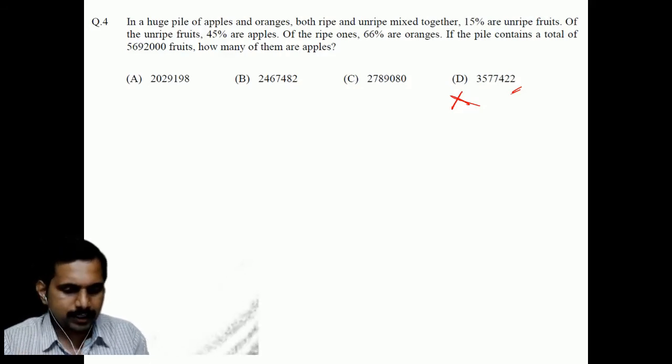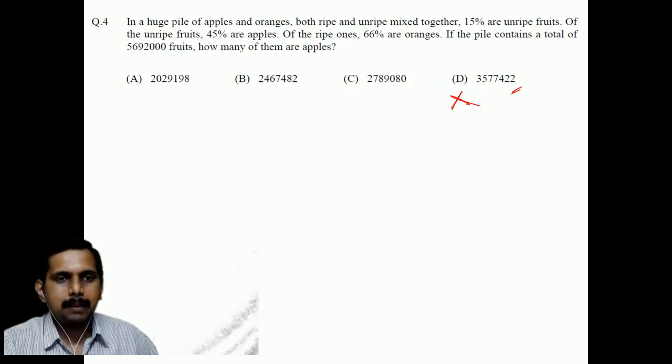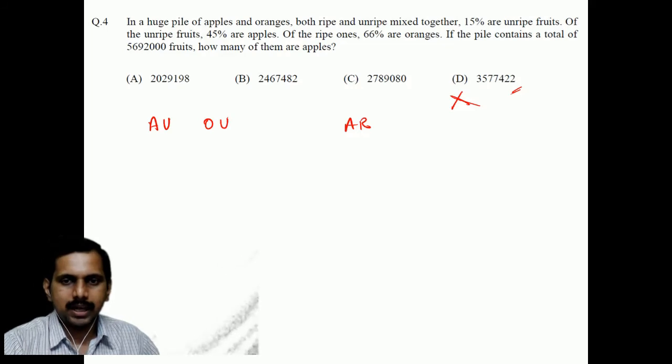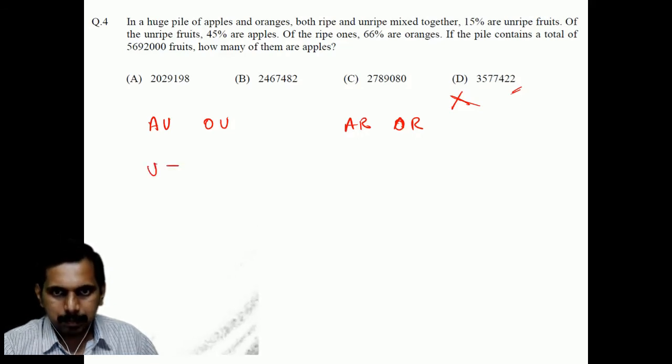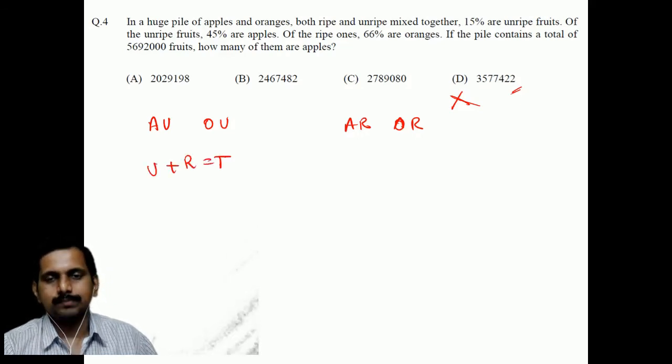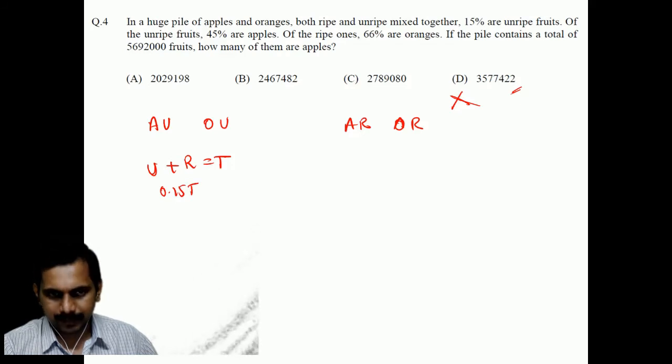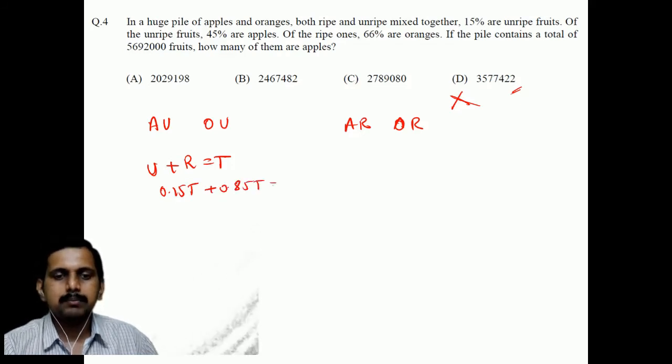Let us do. I'll give you a hint. Here, apples are either unripe or ripe. Oranges are either unripe or ripe. Correct? These are the two cases. And unripe plus ripe makes the total. So what is the unripe percentage? It is 15%, right? 0.15 of the total. So 0.15 plus 0.85 makes the total.